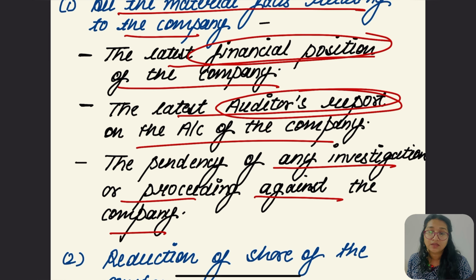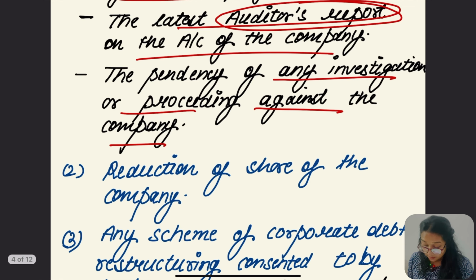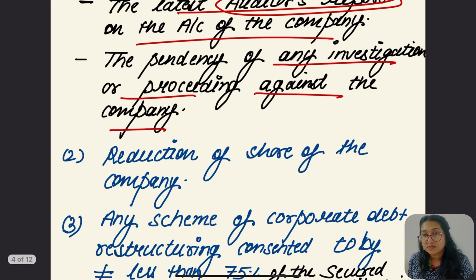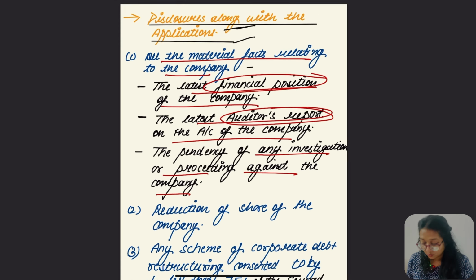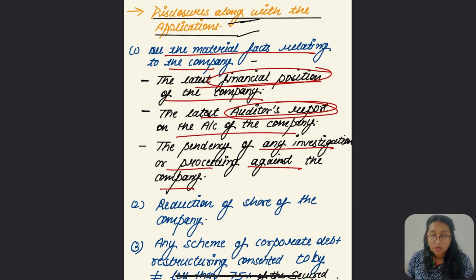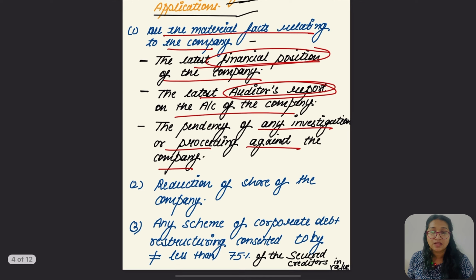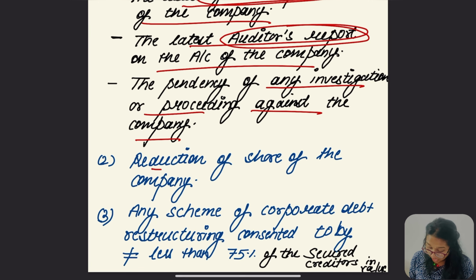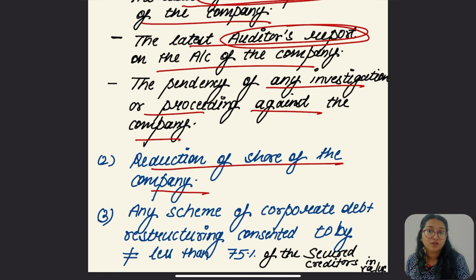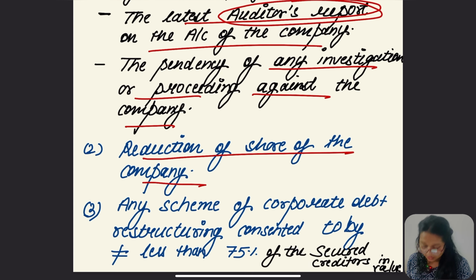So these are the main things to be disclosed, but there are some other important things. First, all the material facts to be disclosed along with the application. Second, the reduction of share capital of the company. If the reduction of share capital is done, that is also to be disclosed along with the application.